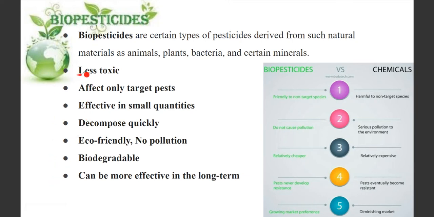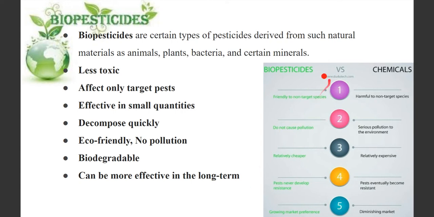What are the advantages? These are less toxic. They affect only the target pest, so you don't have to worry that they will kill our pets or other animals, or affect us. These are effective in very small quantities. Because they are natural, they decompose very quickly. They don't bioaccumulate. They are eco-friendly, non-polluting, biodegradable, and most importantly more effective in the long term. They are natural, so even if you are using them in excess, they are not going to harm your environment or anyone who is using them.